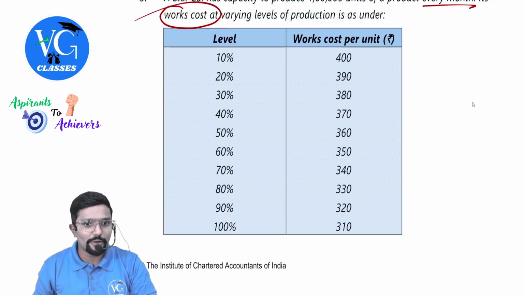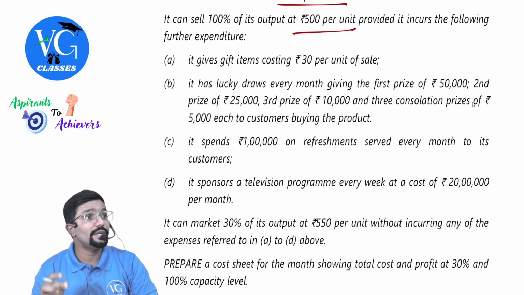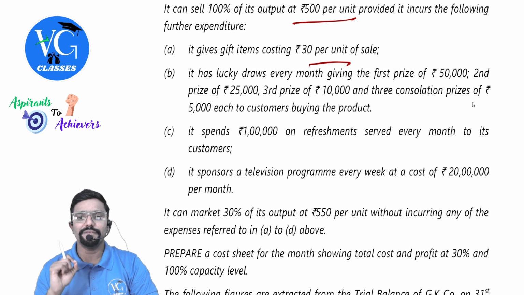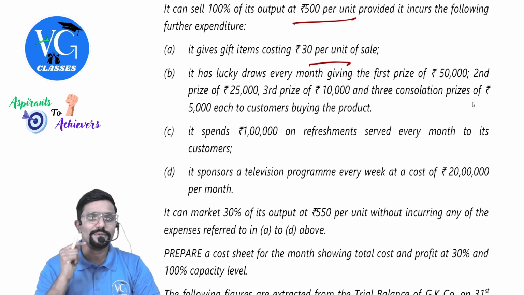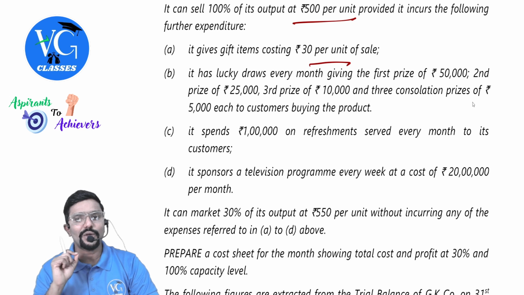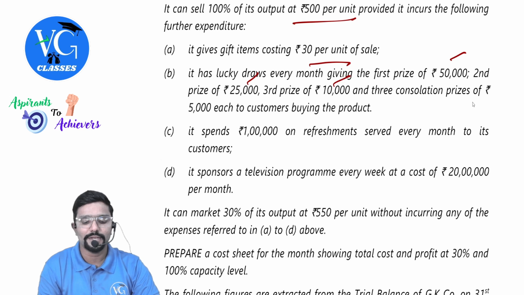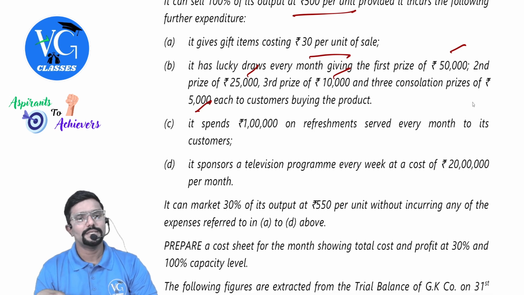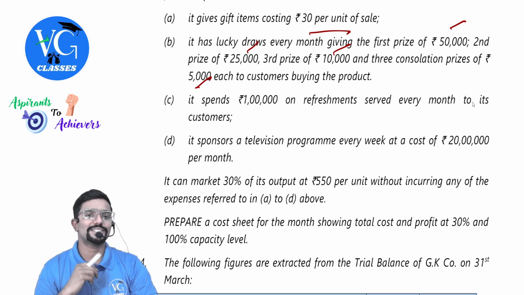Okay, 100% means how many units will be there? 1 lakh. For each and every unit, how much? 30 rupees. Per unit, not per dozen. It has lucky draws every month, giving the first prize of 50,000, second prize of 25,000, third prize of 10,000, and 3 consolidation prizes of 5,000 each to customers buying the product. So if I ask you to calculate total, how much, guys? 50 plus 25 plus 10 plus 5,000 into 3. Okay, sir. It spends 1 lakh on refreshment served every month to its customer.